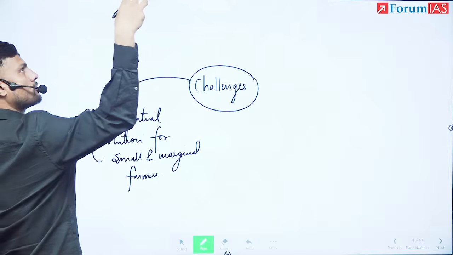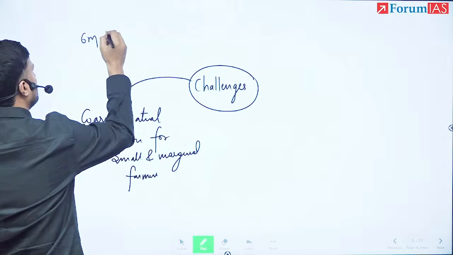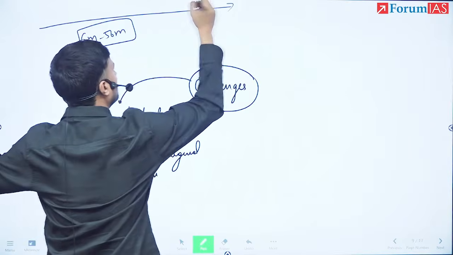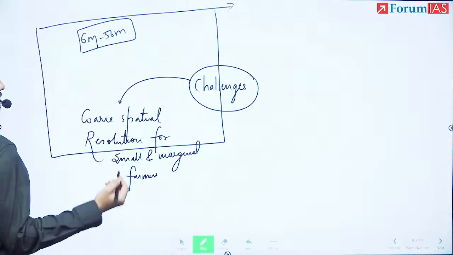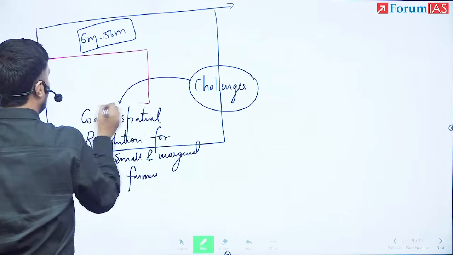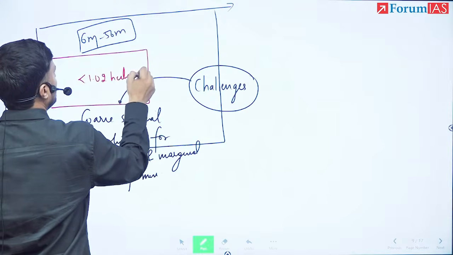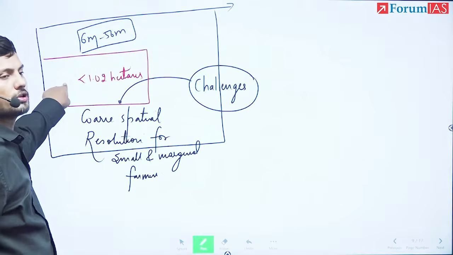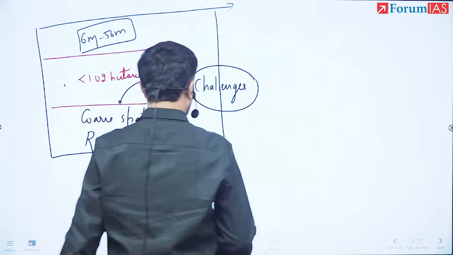The resolution that the satellite provides is only from 6 meter up to 56 meter. So this is a greater scale, it will give you resolution of such a large area. But a small and marginal farmer's land is only less than 1.02 hectares. So now the advisories are not very suitable for small and marginal farmers. This is the most important.